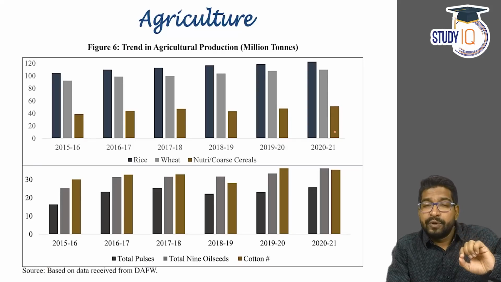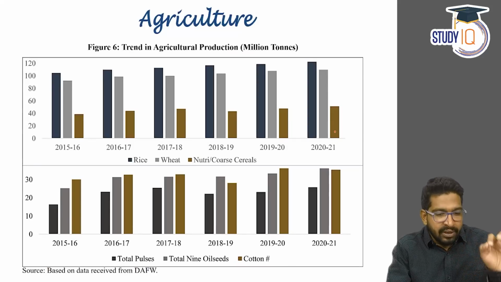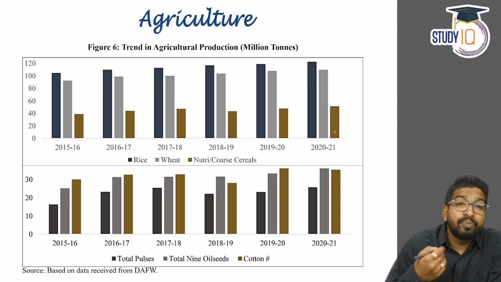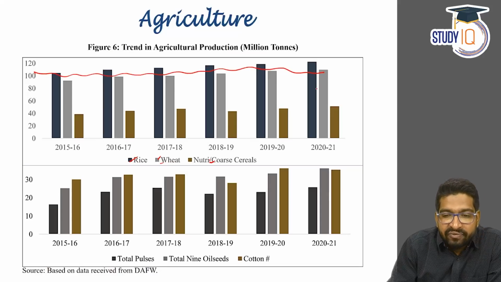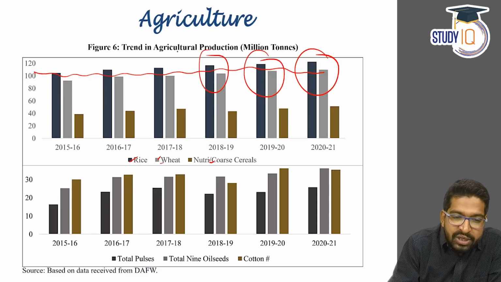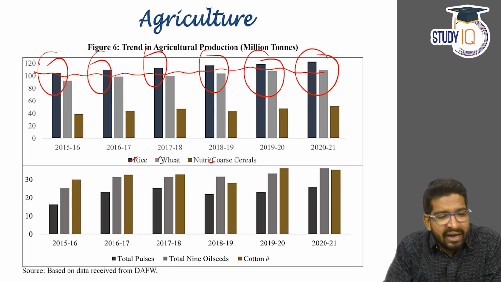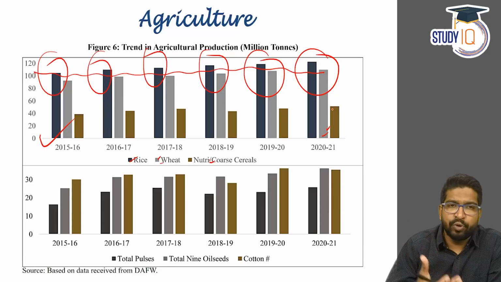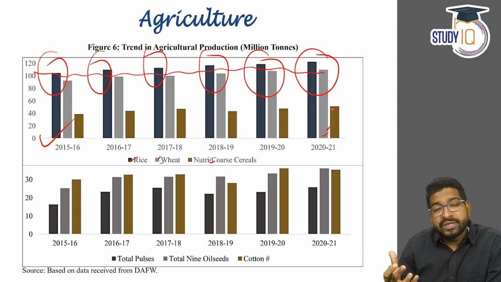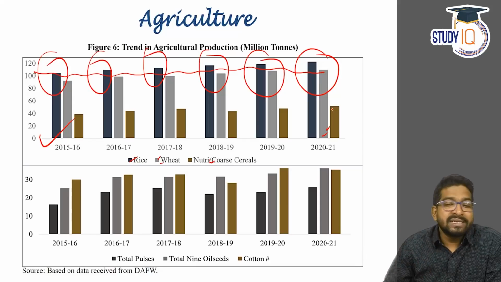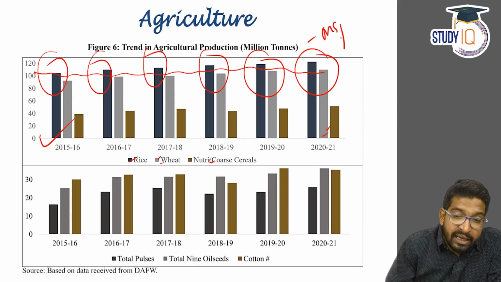See, if you look at the agricultural production, this is the graph which shows what we produce: rice, wheat and coarse cereal. And if you look at these numbers, you will see that rice and wheat amount to a major chunk of production in India every year, right from 2015 to 2020-21. Yes, it is a major food, we understand, rice and wheat. But the skewness of agriculture production towards rice and wheat is mainly because of the MSP.